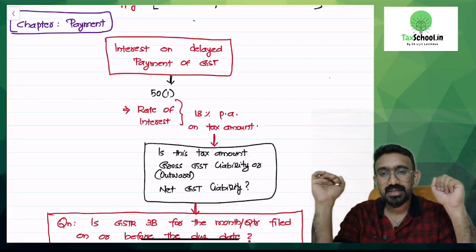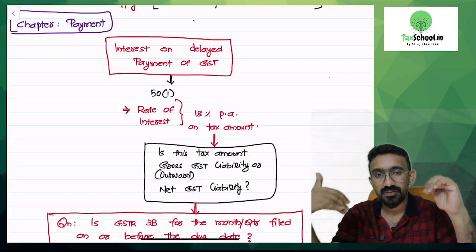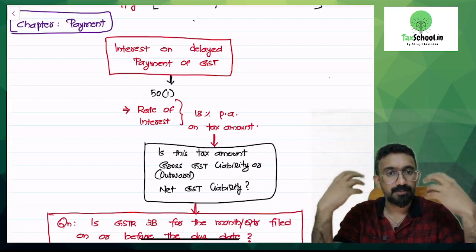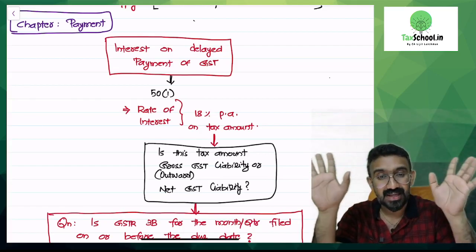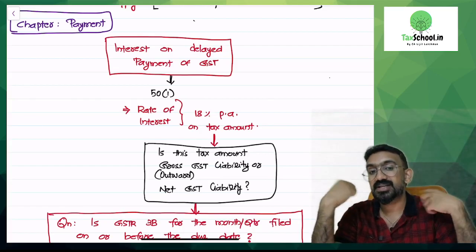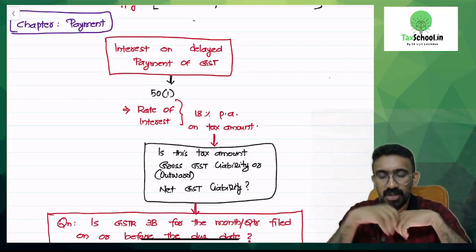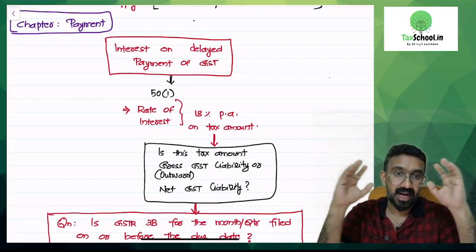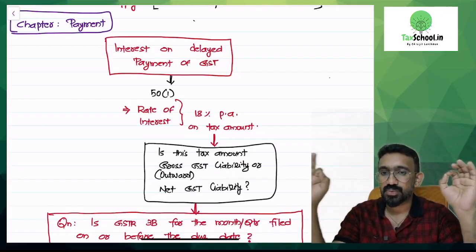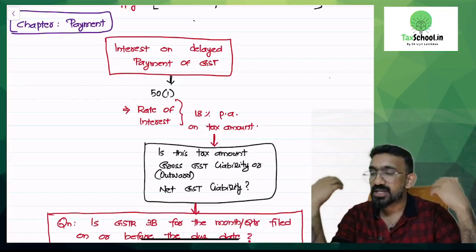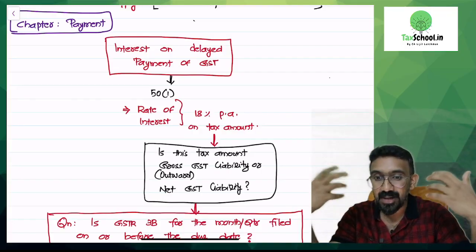What is the rate of interest when you delay in payment of GST as you compute on a monthly basis to the government? Not the case where you have wrongly taken ITC and then reversed it. I'm talking about you had a liability but you delayed it. It is 18% per annum. Annual interest of 18% is what you will add apart from taxes while you make delayed payment of taxes.